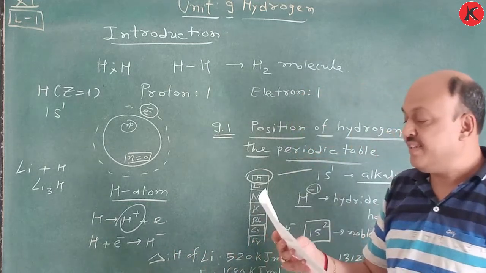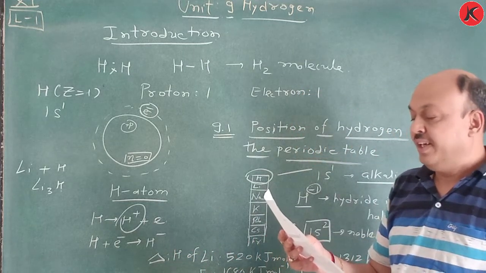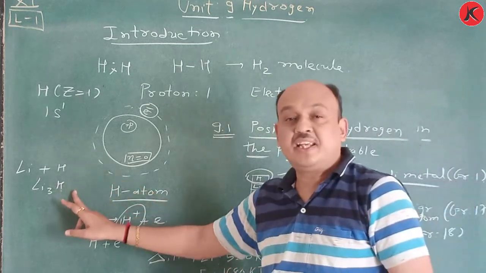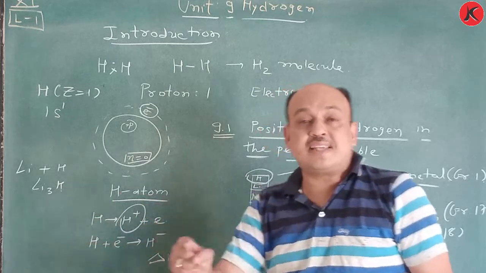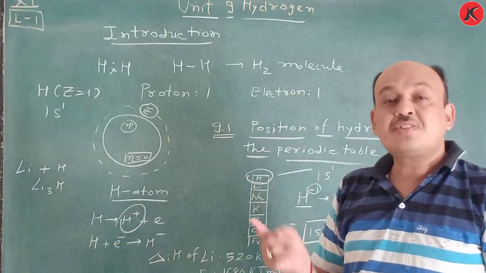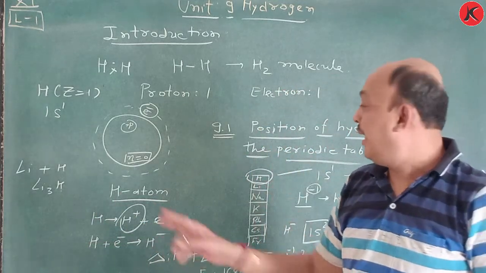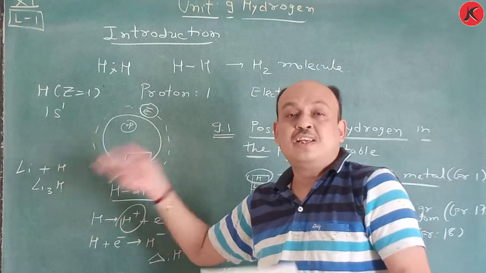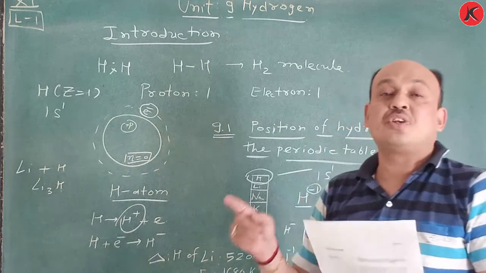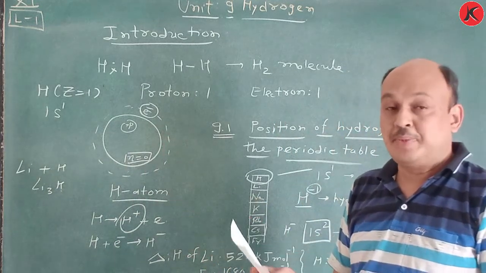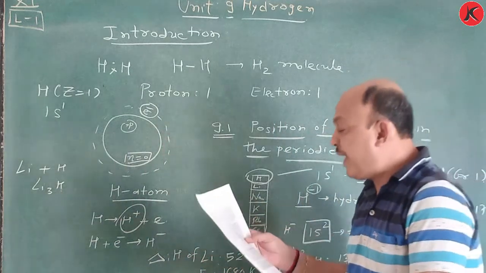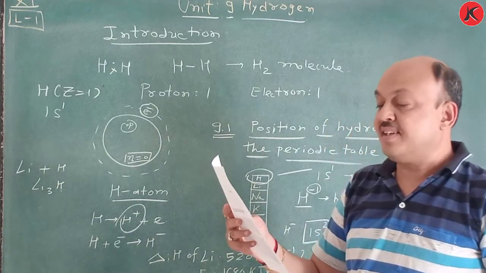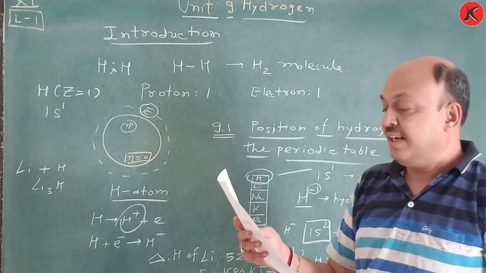However, in terms of reactivity, it is very low as compared to halogens. This is a very important sentence. That means the reactivity of hydrogen is less as compared to halogens because of electronegativity. Hydrogen possesses a unipositive ion, or H minus is there, but that H minus is joined with a metallic atom, remember.